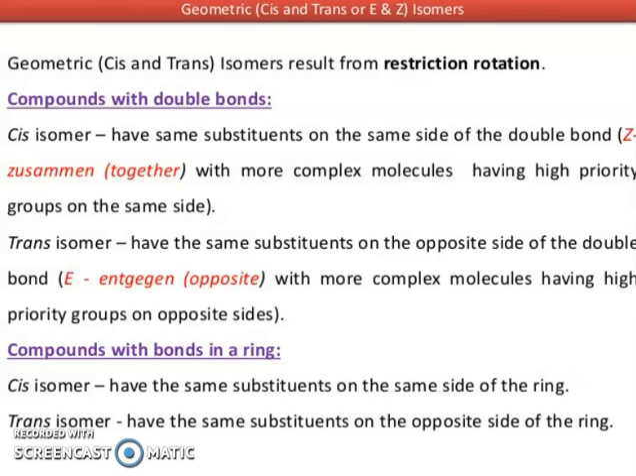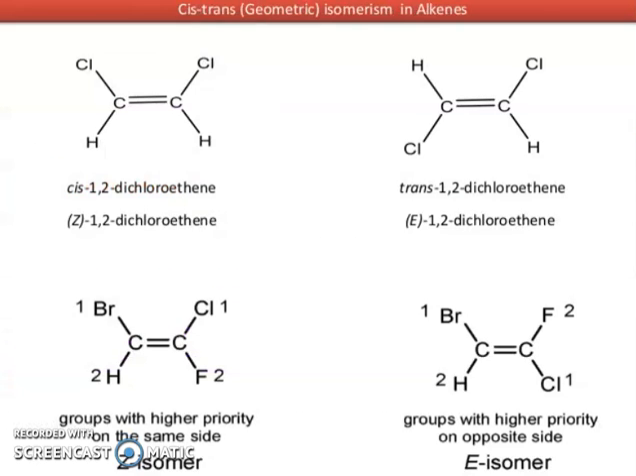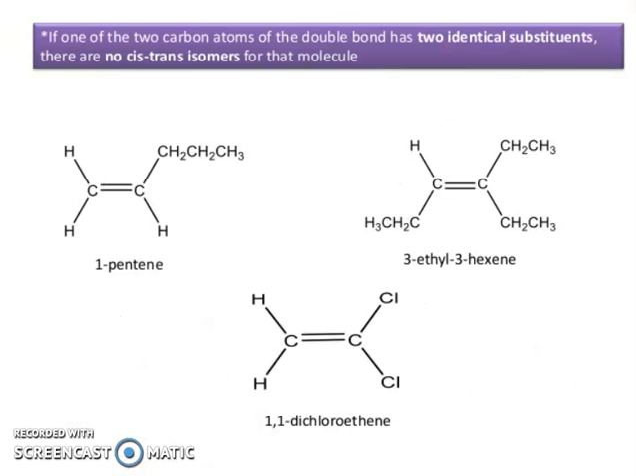Compounds with the bond in a ring: cis isomers have the same substituents on the same side of the ring. Trans isomers have the same substituents on the opposite side of the ring. Now cis-1,2-dichloroethene, Z-1,2-dichloroethene; trans-1,2-dichloroethene, E-1,2-dichloroethene. Groups with higher priority on the same side, Z isomers. Groups with higher priority on the opposite side, E isomers.